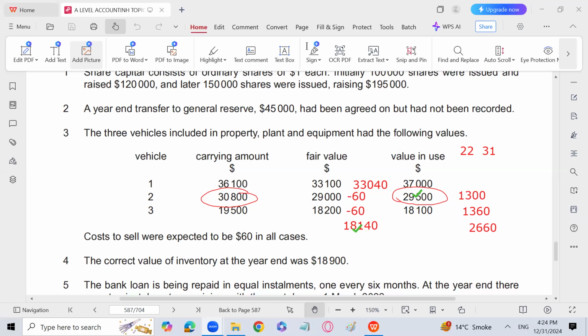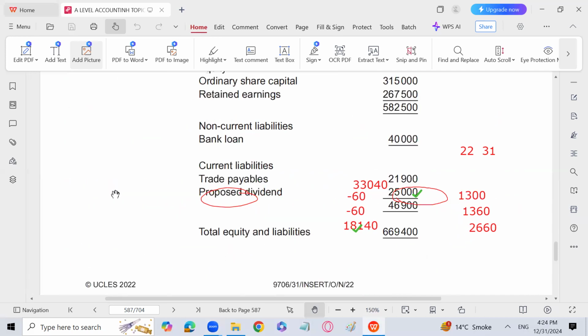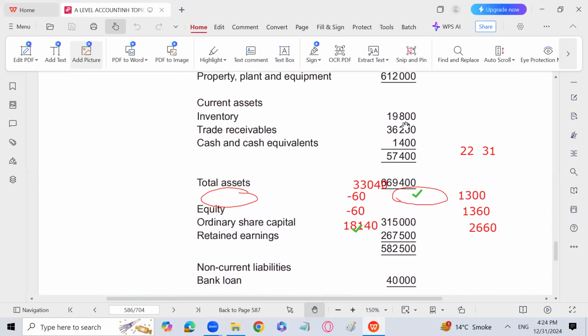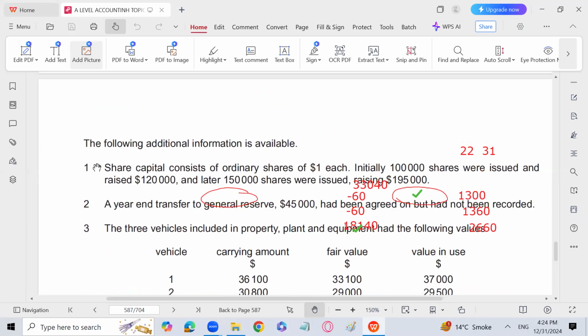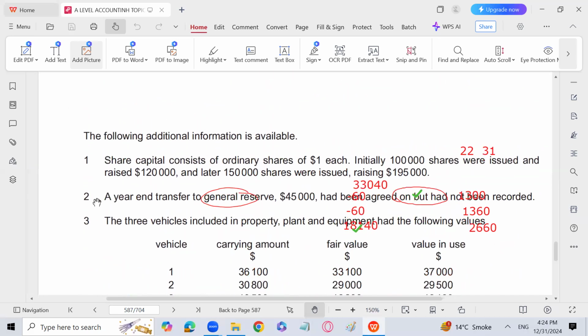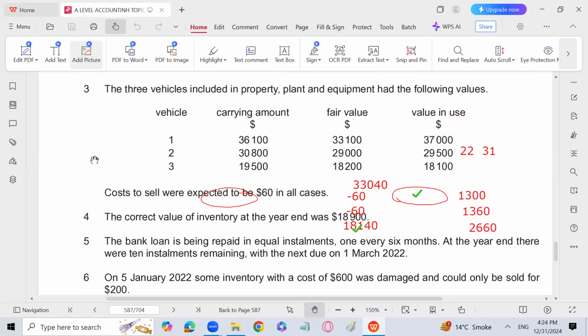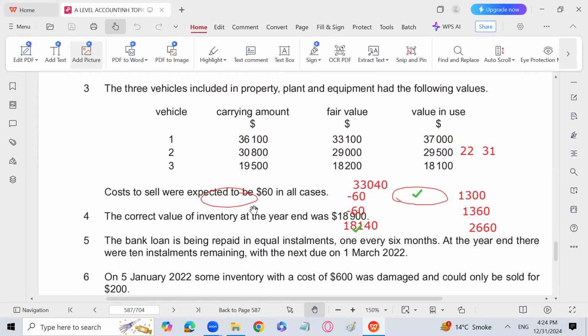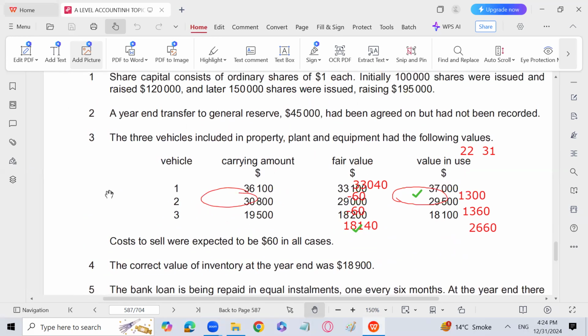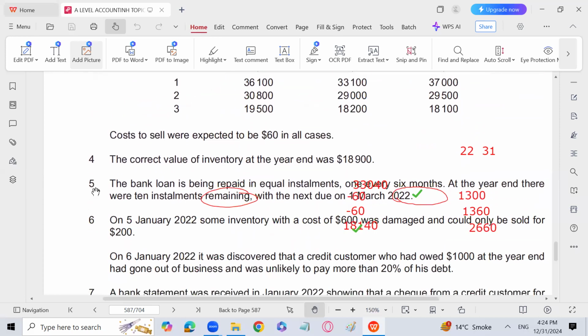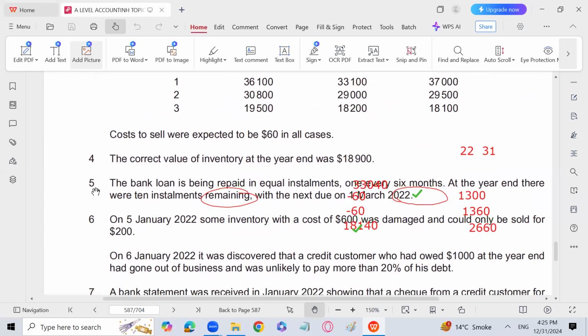Okay. Now let's move forward. The correct value of inventory at the year end was 18,900. If you look at the question, the inventory value is given as 19,800, where the correct value is 18,900. So it means that you have to make an adjustment for the inventory, and that is 19,800 minus 18,900. What will be the answer? That is 900, right?